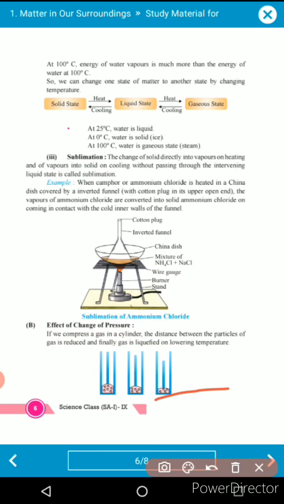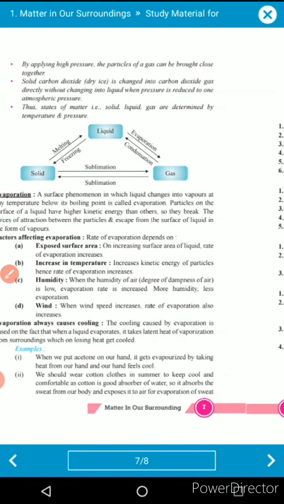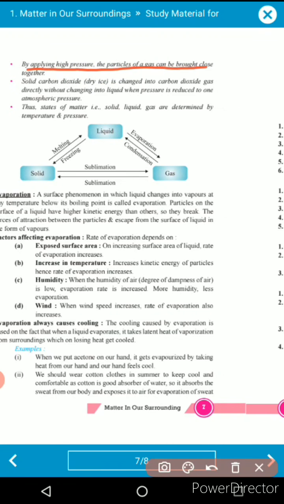Understood? Fine. The next point: by applying high pressure, the particles of gases can be brought too close together. Solid carbon dioxide, dry ice, changes into carbon dioxide gas directly without becoming liquid when pressure is reduced to atmospheric pressure. The state of matter, solid, liquid, gas, is determined by temperature and pressure. Means we can change solid to liquid, liquid to gas, whatever, by applying two things, either temperature or pressure.